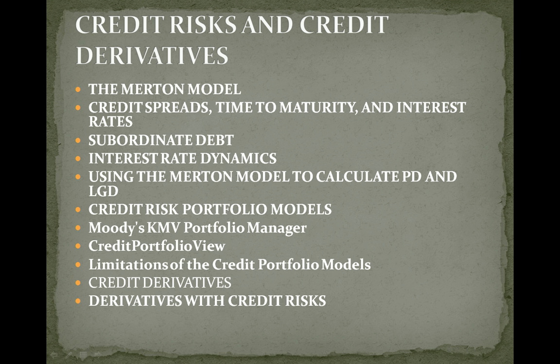Now we have credit metrics. Credit metrics is used for determining credit value at risk for a large portfolio of debt claims. The steps in credit VaR using credit metrics are: determine the rating classes for the debt claims, and use the historical rating transition matrix to determine the probability that a claim will migrate.